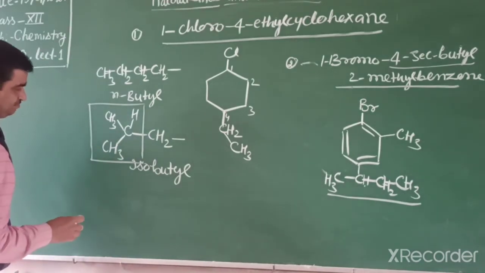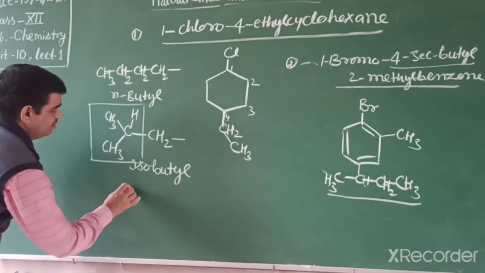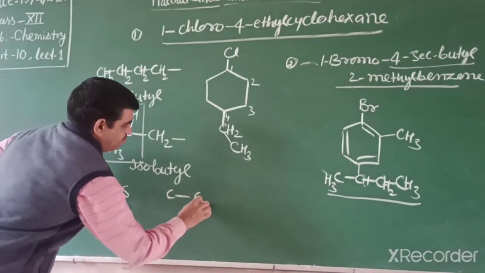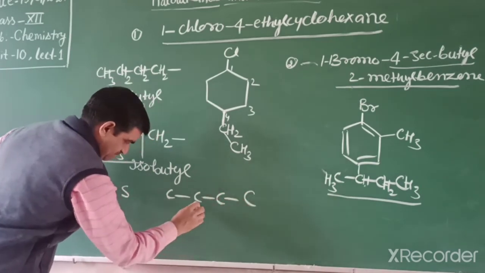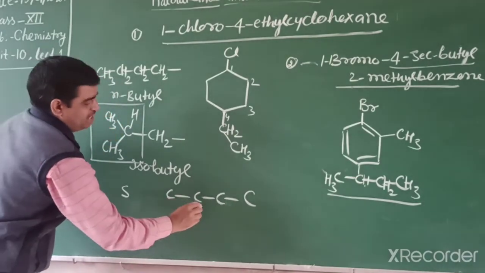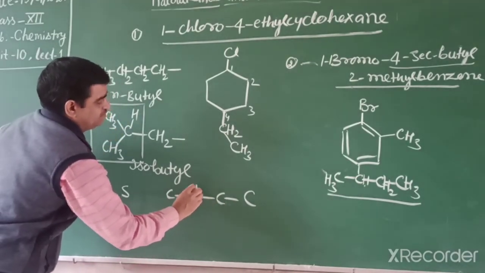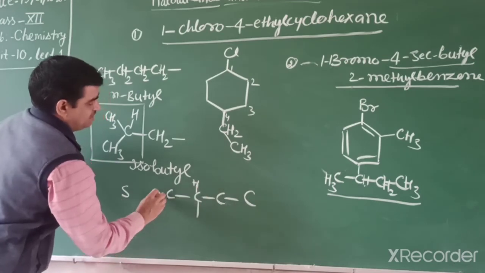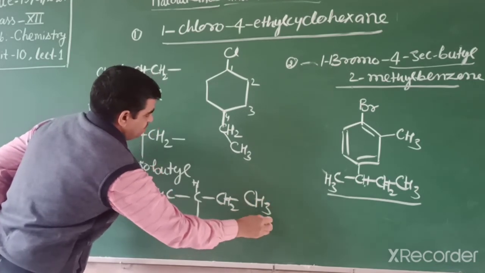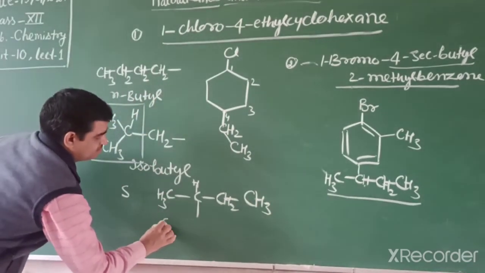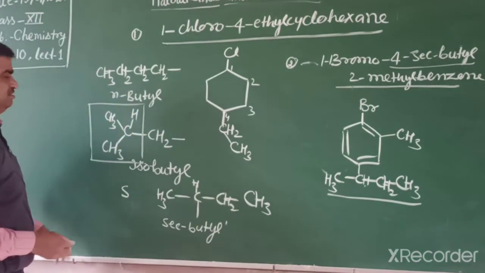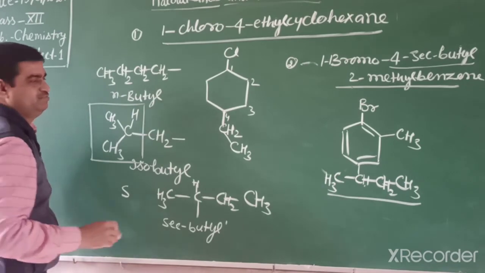Another one is secondary butyl. If we write secondary butyl, it means 4 carbons, and we remove 1 hydrogen from either of the two middle carbons. So this one is secondary butyl. One more butyl is tertiary butyl.